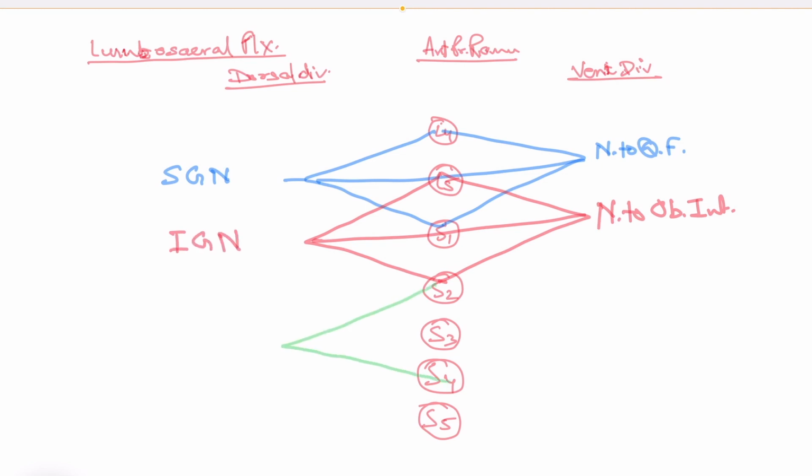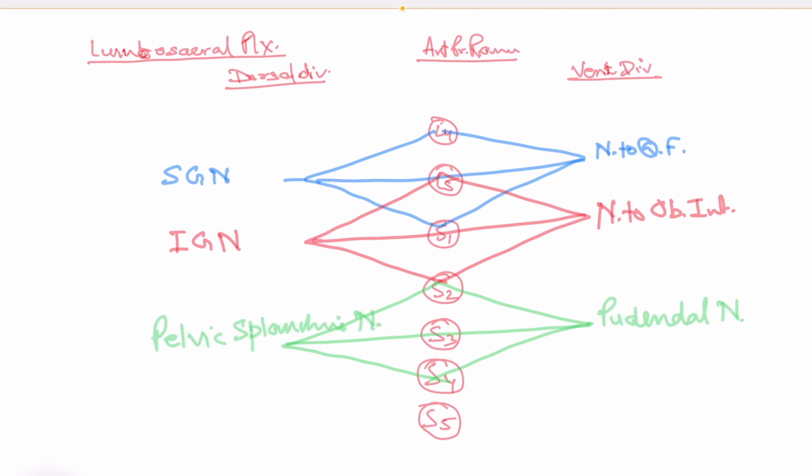From S2, S3, S4, here it is the pudendal nerve, and here the pelvic splanchnic nerve or nervi erigentes. Whether this arises from the dorsal or ventral division is a bit disputable.